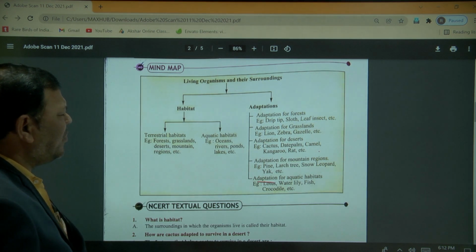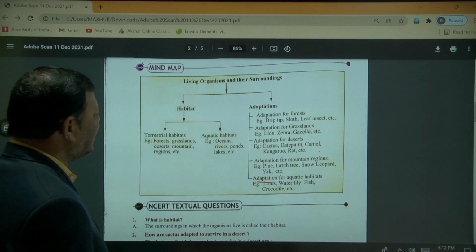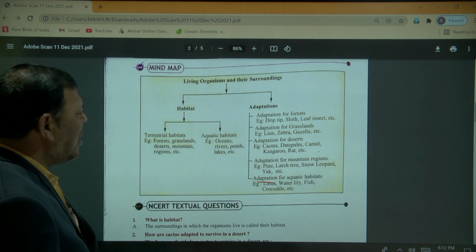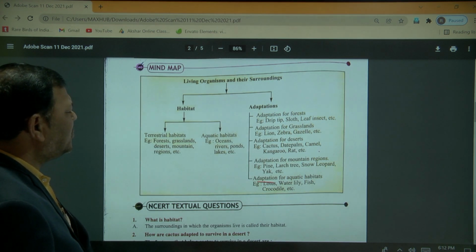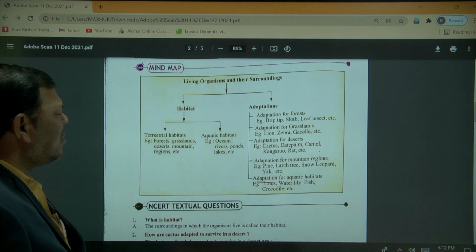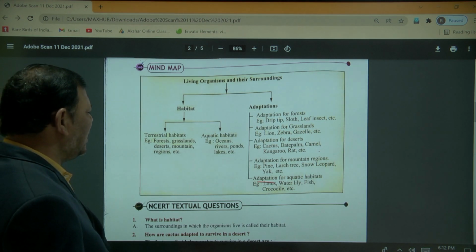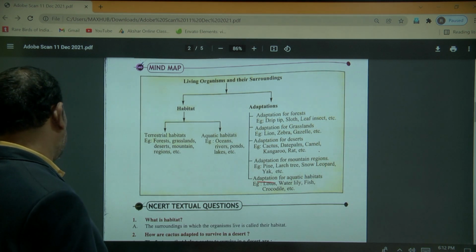Adaptation for the mountain region: pine, larch tree, snow leopard, yak. Adaptation for the aquatic habitat: lotus, water lily, fish, crocodile.